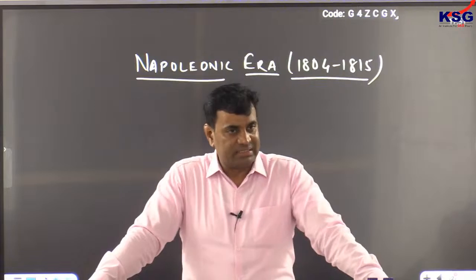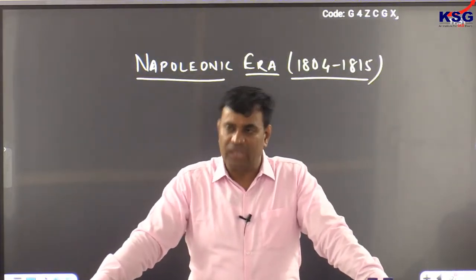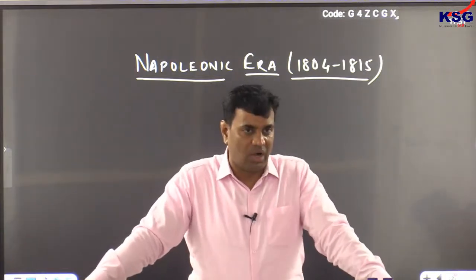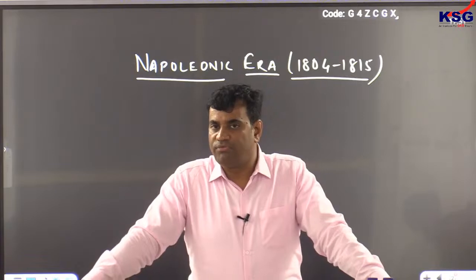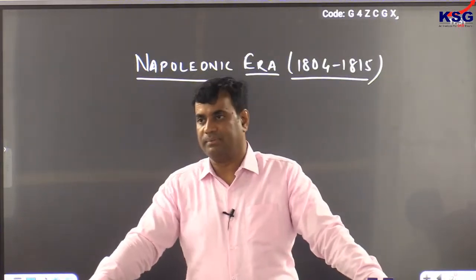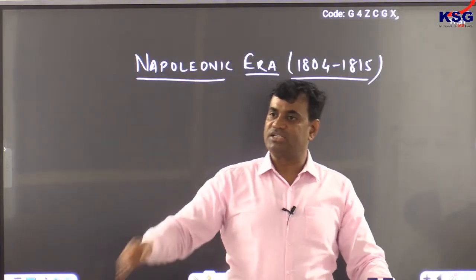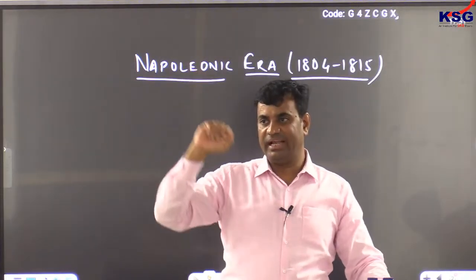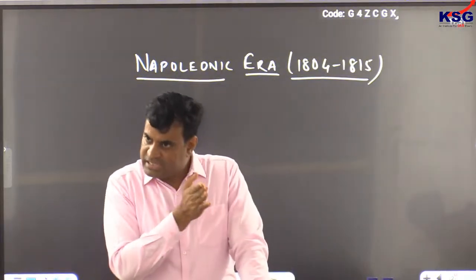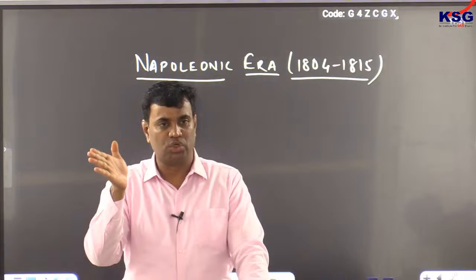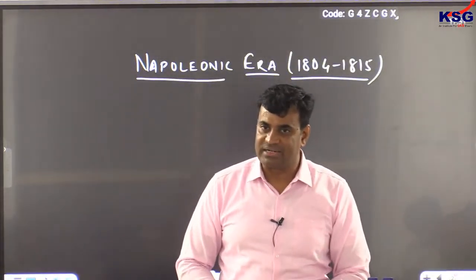But at the same time, Napoleon failed to comprehend one phenomenon. That important thing was, Britain was not only dependent on Europe for trade or mercantilism. Britain was largely dependent on its large colonies in Asia and Africa. And therefore, Britain diverted all its trade to Asia and Africa from 1806.